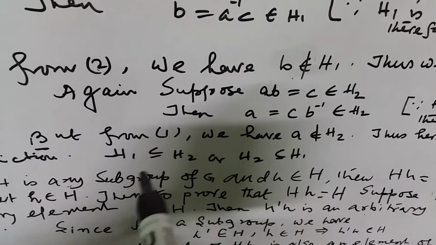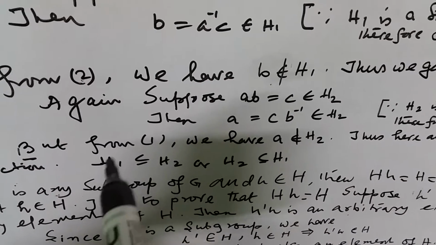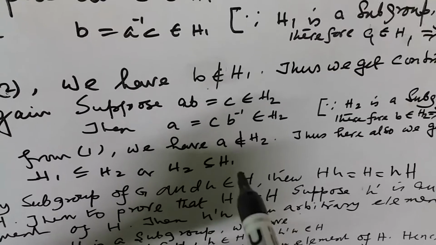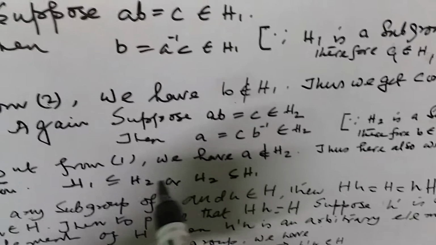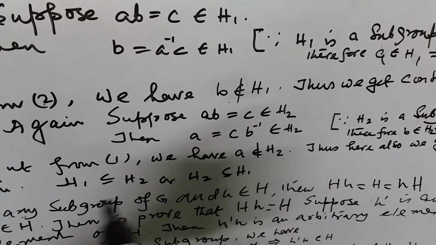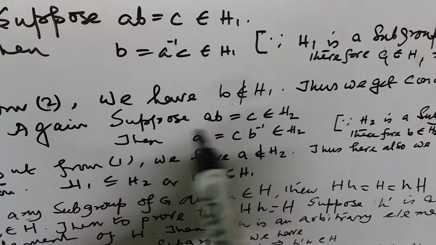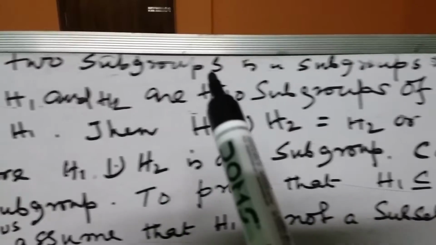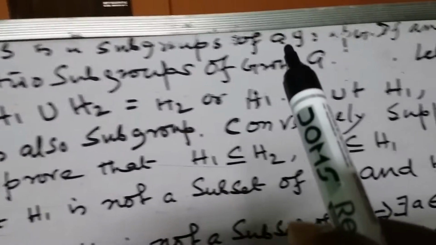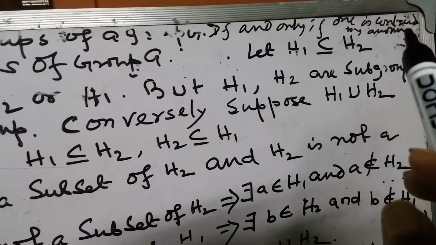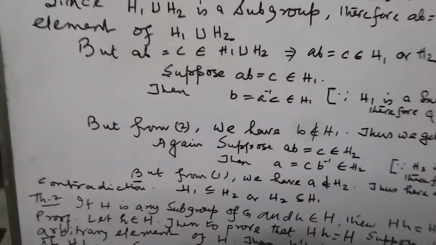So you can write H1 is a subset of H2 or H2 is a subset of H1. Hence it is our complete proof. Union of two subgroups is a subgroup of a group G if and only if one is contained by the other. Here we prove this.